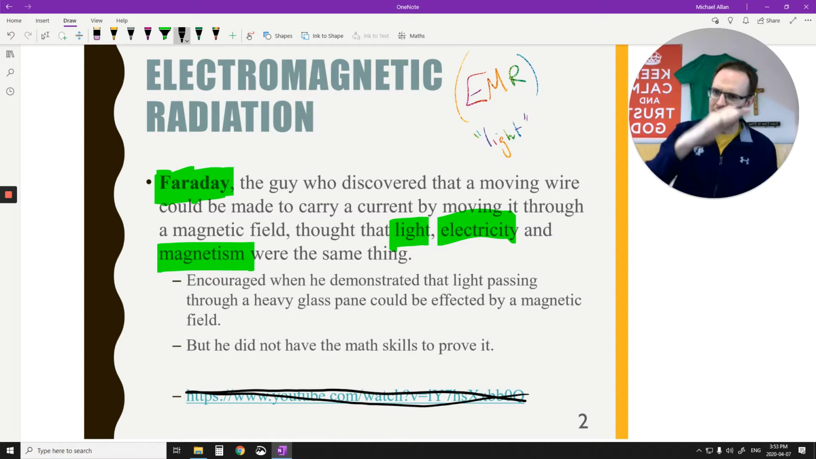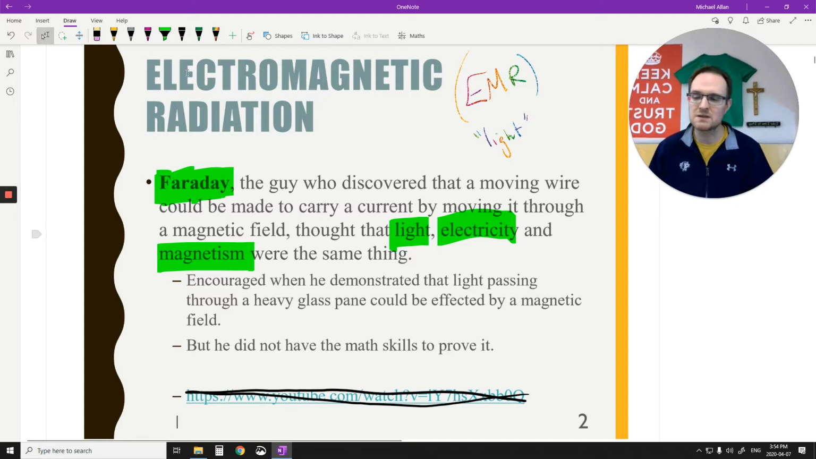And if magnetic fields can change the polarization, that means the light whose polarization is being changed must also have something to do with magnetic fields, because magnetic fields interact with other magnetic fields. So he was very encouraged when he saw light passing through a heavy glass being affected by a magnetic field. But the problem is that Faraday had all these ideas and theories, but he couldn't prove it. He didn't have the math skills to prove it. He observed this experiment, but he had no idea why it was happening.